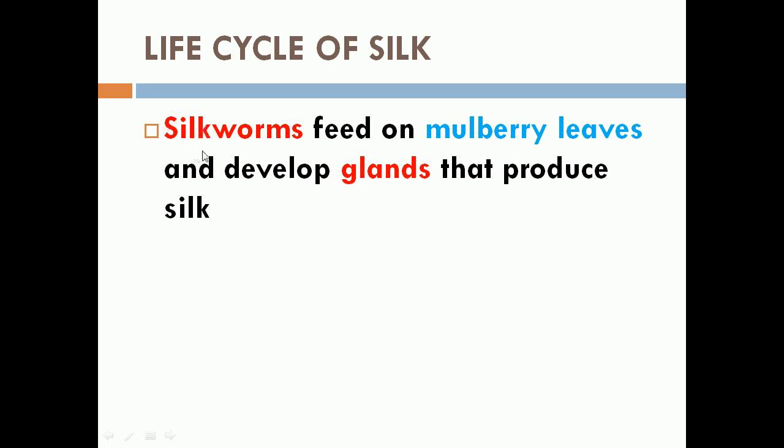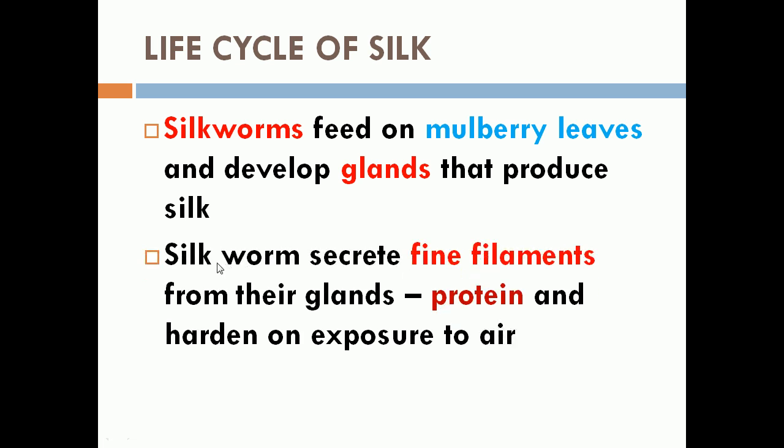Silkworms, that is the larvae of silk moth, feed on mulberry leaves. They eat mulberry leaves and develop glands which produce silk. Silkworms secrete fine filaments from their glands.